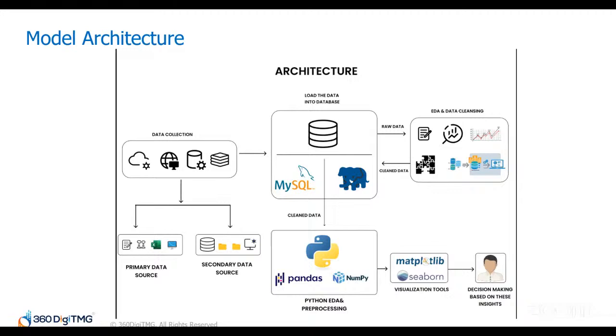So what are the primary sources? If you're taking the data directly from the factory machine, that data is called primary data. Secondary data sources are stored historical data, files, databases. Now, once you collect the data, you need to store the data somewhere. That we call data storage: loading the data into MySQL or any other databases.